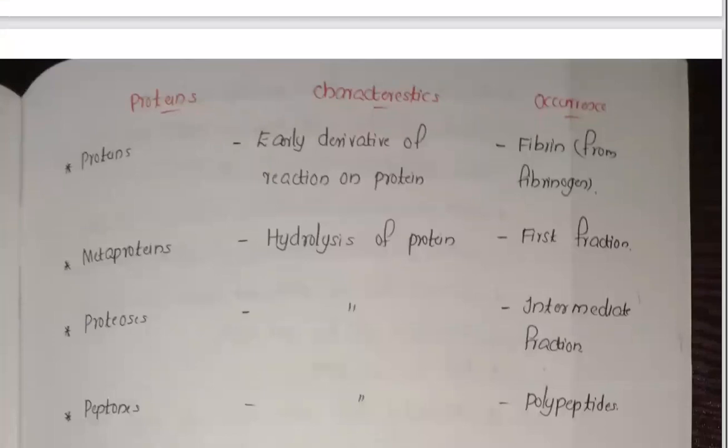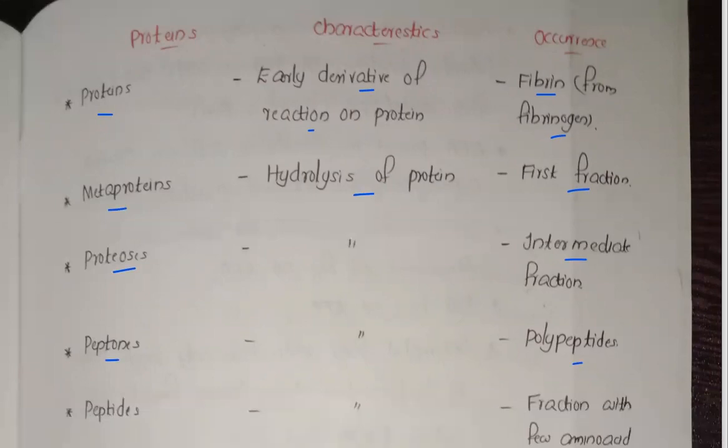Now the proteins and their characteristic features. Fibrous proteins are mostly present inside the fibrates. Now metaproteins, hydrolysis of protein, first fraction. Proteases, hydrolysis of protein, intermediate fraction. Peptones, polypeptides. So these things you have to learn for your NEET exams.